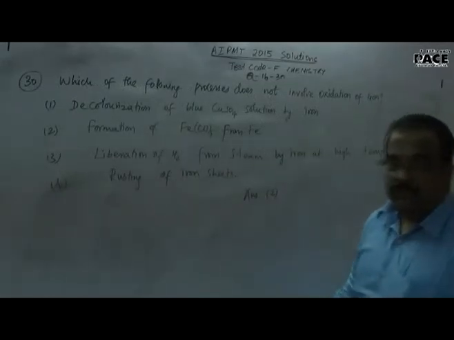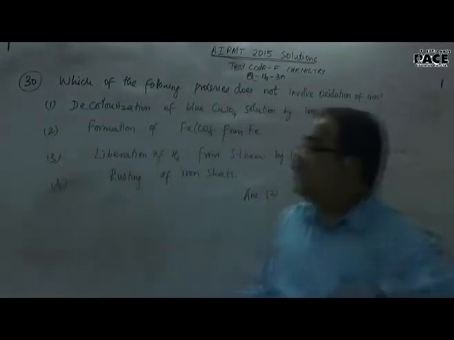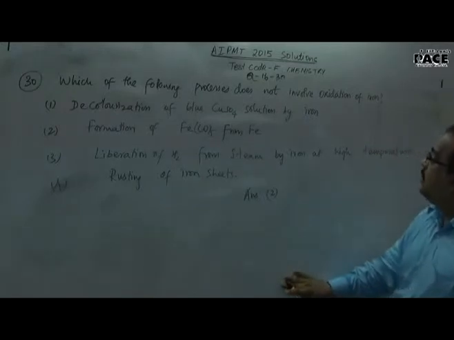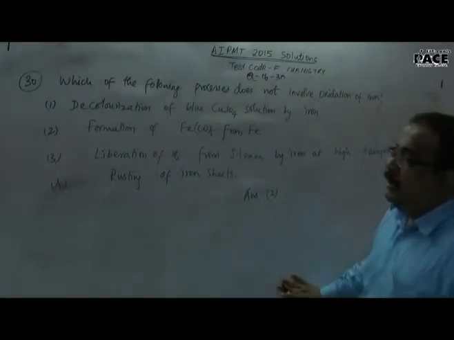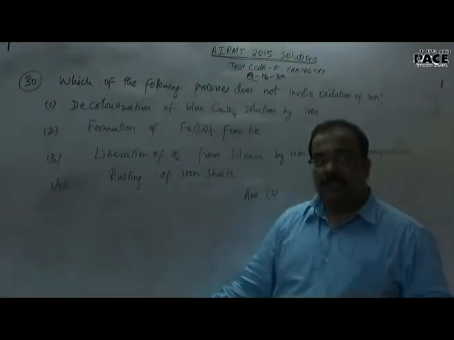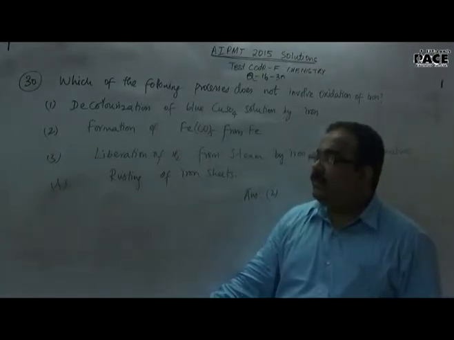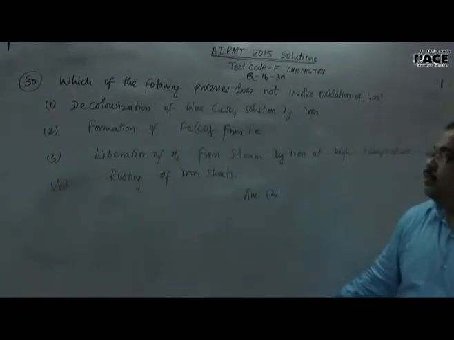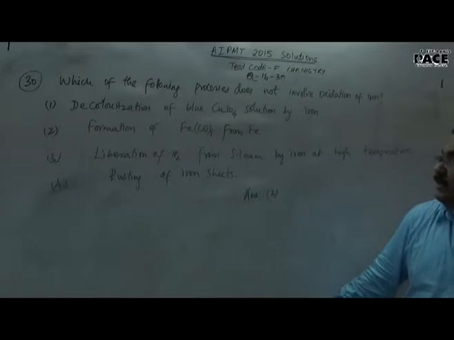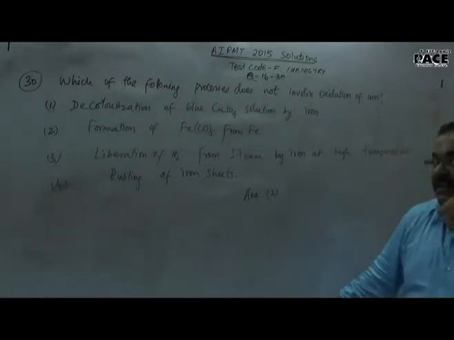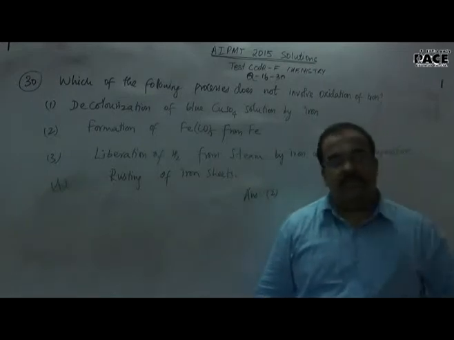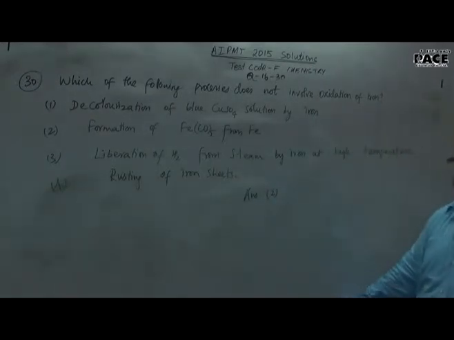Okay, so let us see question number 13. Which of the following processes does not involve oxidation of iron? Now you know that for oxidation of iron the oxidation number has to change. So in that case you can see option 1, decolorization of blue copper sulfate solution by iron. In this case, what happened? The oxidation number gets changed because it's clearly given decolorization of copper sulfate. That means copper 2+ has to convert into some other form, because copper 2+ is blue. It has to convert to copper 0. In that case it is getting reduced and iron is getting oxidized.